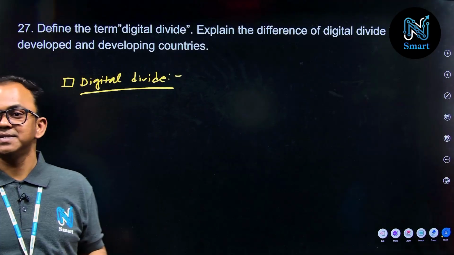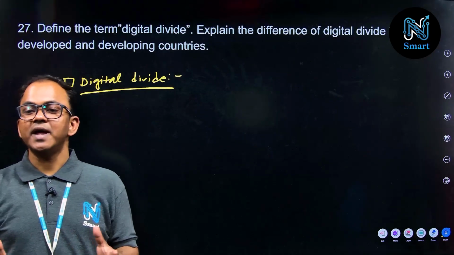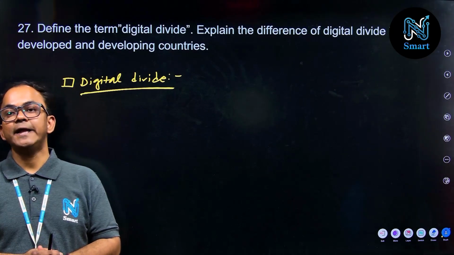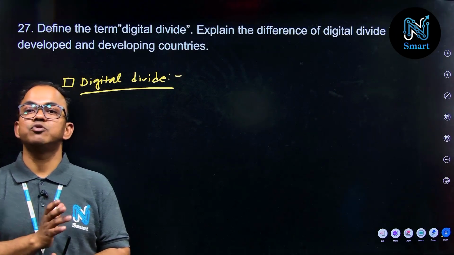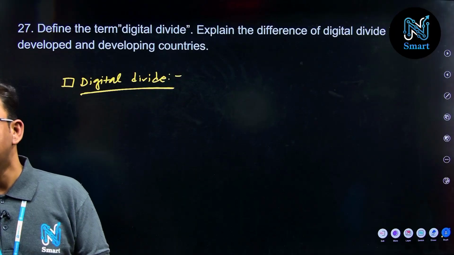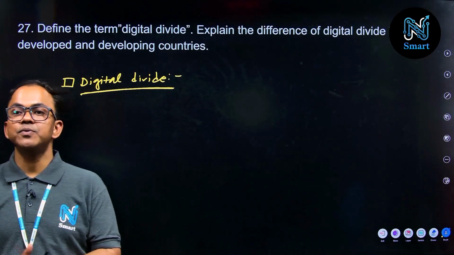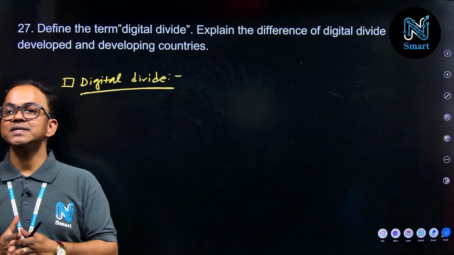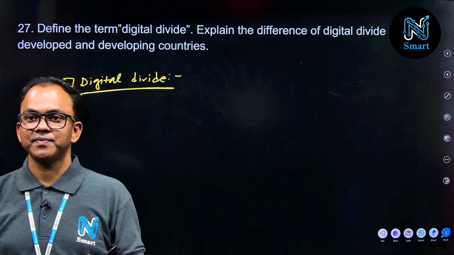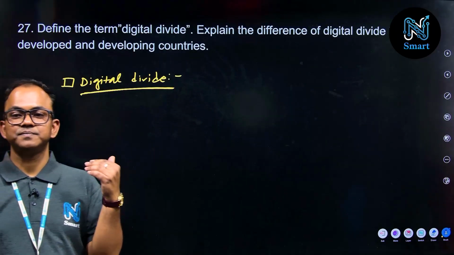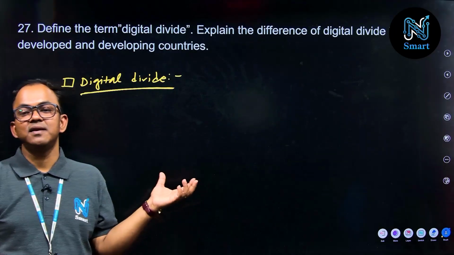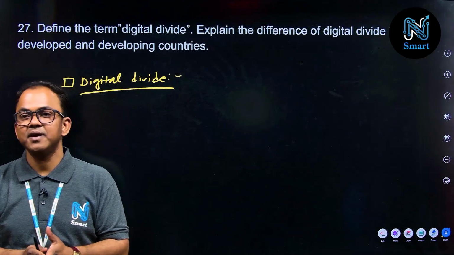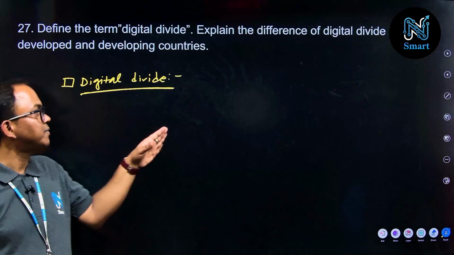A divide is created when our society or civilization is divided on the basis of digital equipment or digital assets like the internet, computers, cell phones, etc. One section has the assets of this digital platform, another section doesn't. That is the difference created here, that is the digital divide, and we have to highlight that.